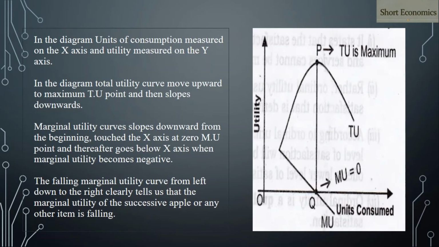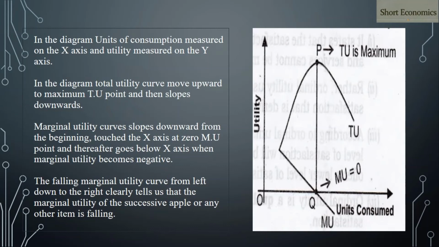After reaching a particular point the total utility starts to reduce. Here, up to point P, the total utility increases. From P onwards, the total utility starts to diminish.